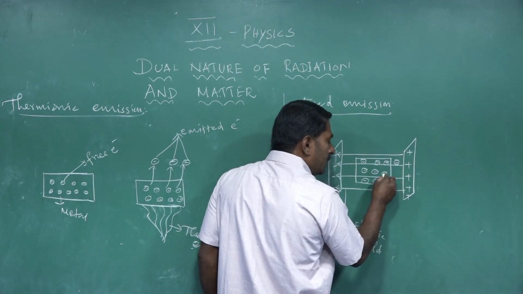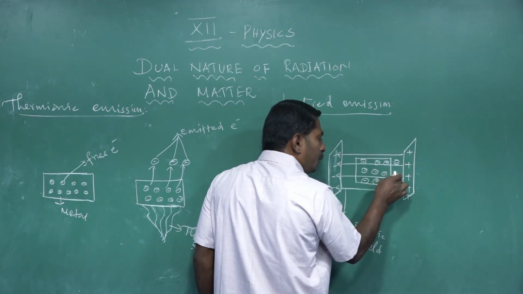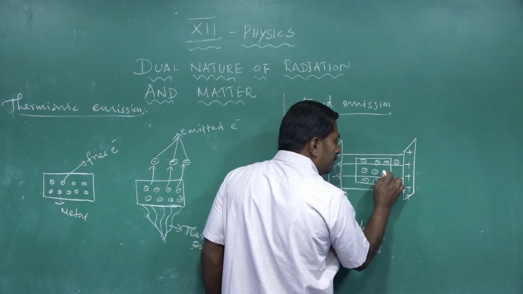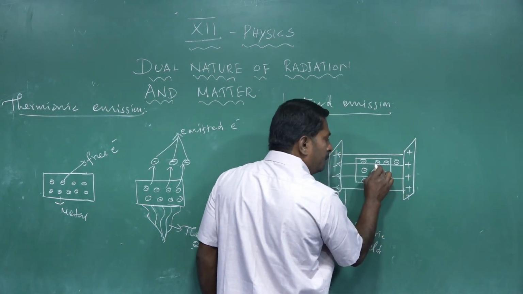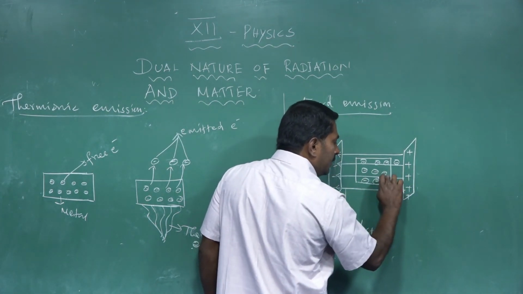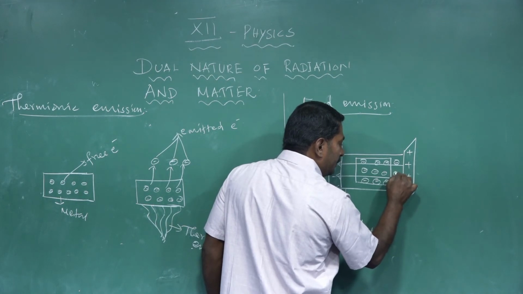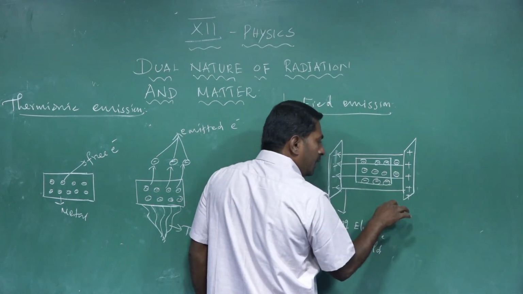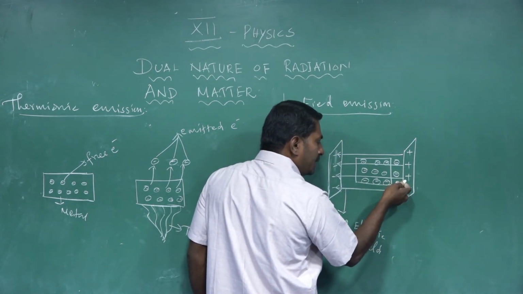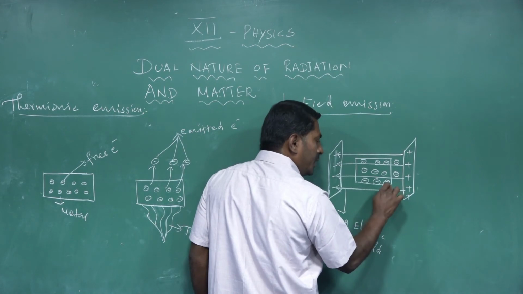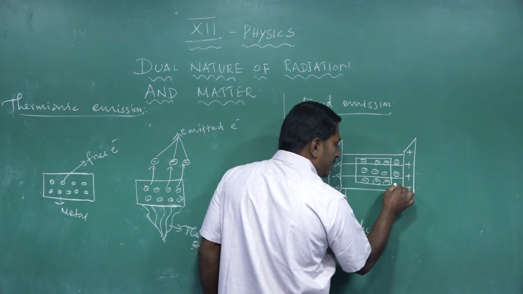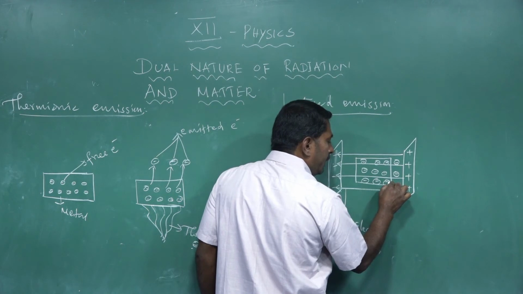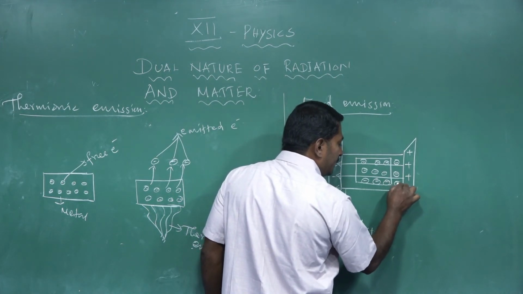Then another electron has additional energy from the strong electric field. It overcomes the barrier potential created by the positive nuclei of the atom, then leaves the surface of the metal. Another electron also has sufficient additional energy from the strong electric field, overcomes the barrier potential created by the positive nuclei, and leaves the surface of the metal.